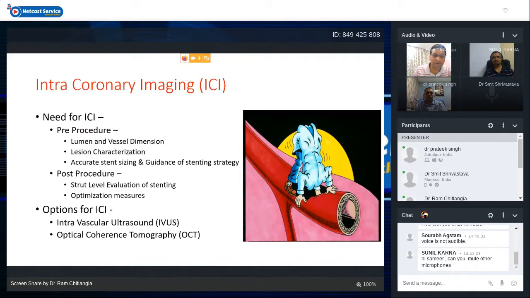So what are the options for intracoronary imaging? Right now we have only two popular modalities. One is intravascular ultrasound and the second is optical coherence tomography. So I would like to touch on IVUS in detail.